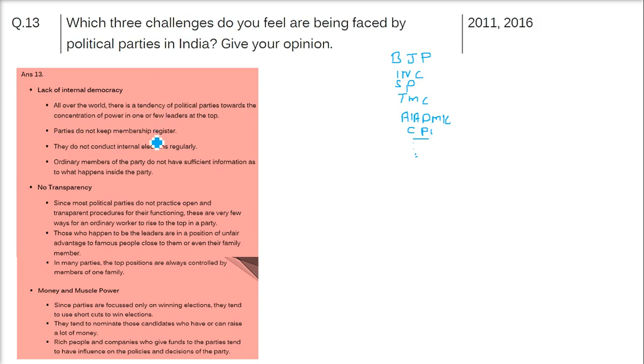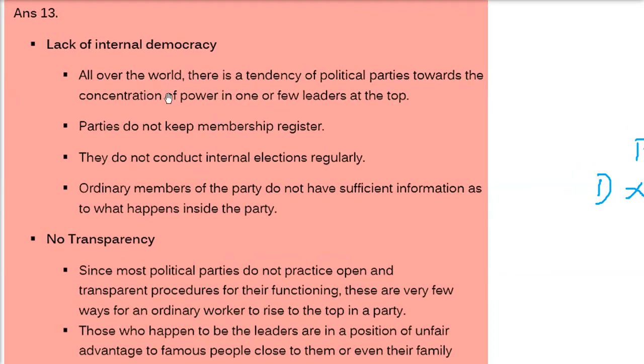Now, what are the scenarios, or you can say challenges or situations, inside the political parties? First of all is the lack of internal democracy. The political parties don't have internal democracy by themselves. Since India is a democracy, but these parties don't have internal democracy. What does that mean? All over the world, there is a tendency of political parties towards the concentration of power in one or a few leaders at the top. Only one or two or a few leaders are known, and the party revolves around them only. There is no democracy.